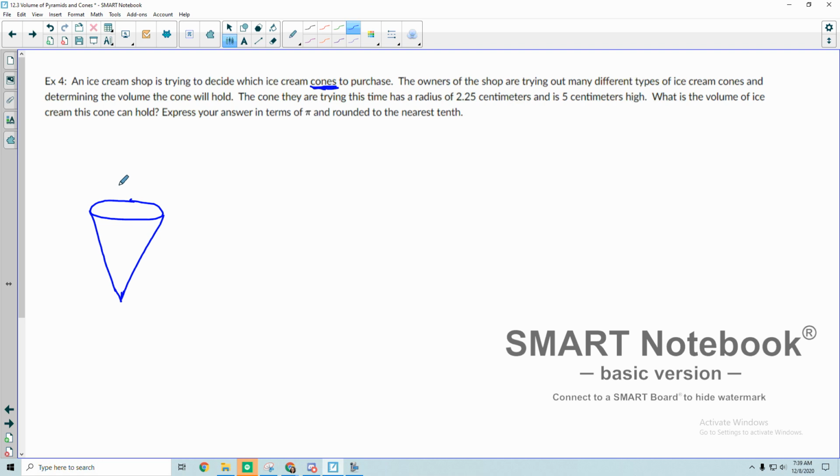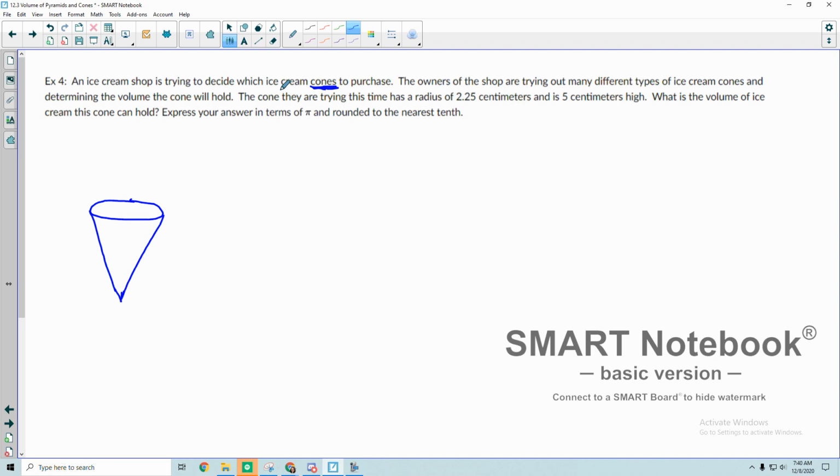And you can feel free to copy the shape from one of your homework examples if that's a little bit easier. So that would be just a rough picture of a cone. We have that. Okay. The owners of the shop are trying out many different types of ice cream cones. Okay, so we're going with ice cream cones, and we're going to determine the volume the cone will hold.